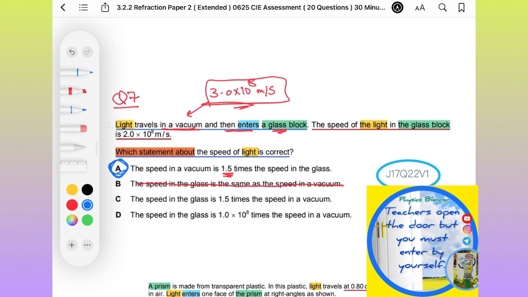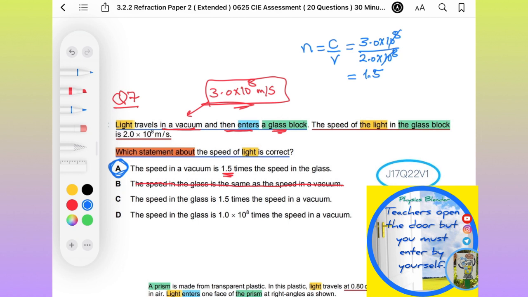Why? Because the speed of light in vacuum, as I told you, should be greater than the speed of light in any other media. But I will prove it to you, and I will tell you in details why we choose this one. Okay, so the refractive index N is the ratio between speed of light in vacuum and speed of light in the medium. So if you just apply this equation, substitute, it's 3 times 10 to the power of 8 divided by 2 times 10 to the power of 8. So the answer will be 1.5, which is the refractive index.